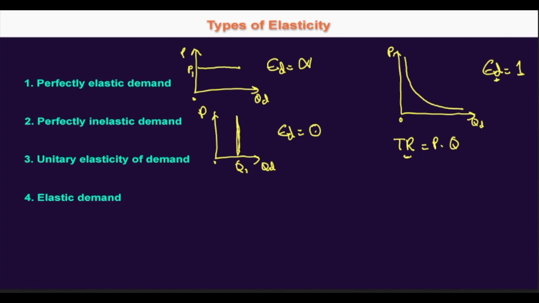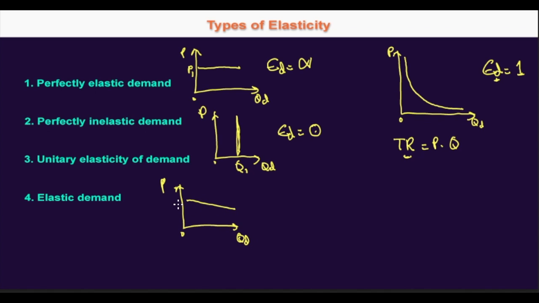And the other case is elastic demand. If a 1% change in price causes a greater than 1% change in quantity demanded of a good, the demand is said to be elastic. So here it will be close to perfect elasticity. Still there will be a downward slope. It will be something like this one.